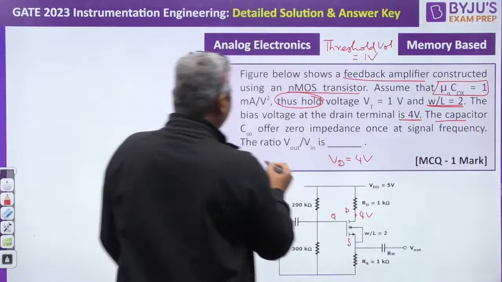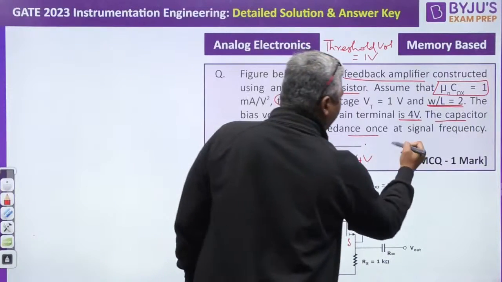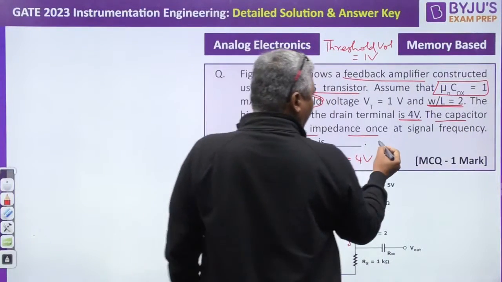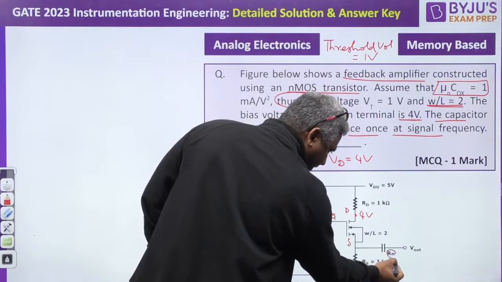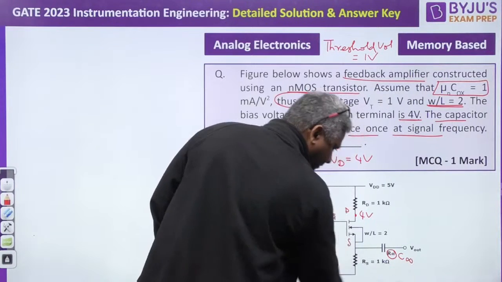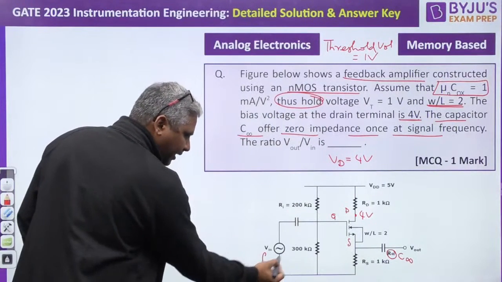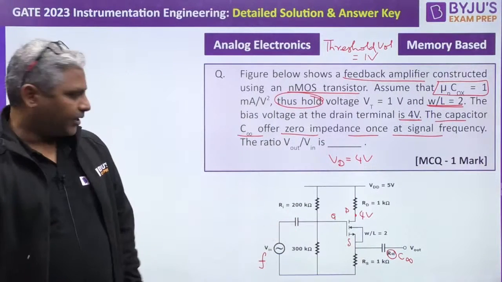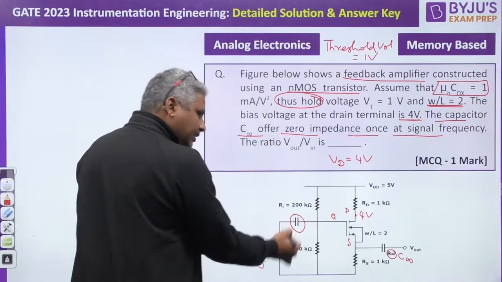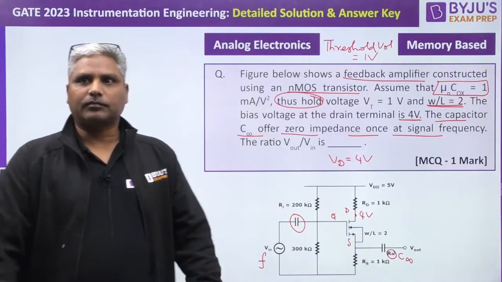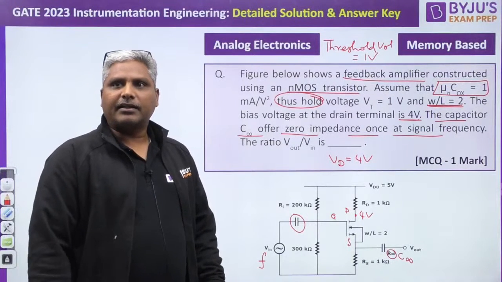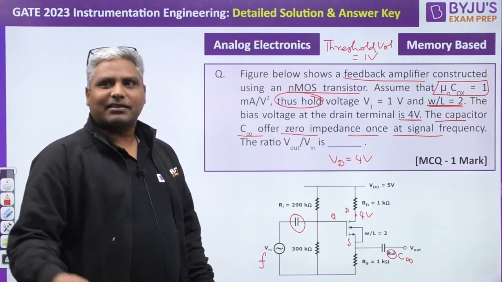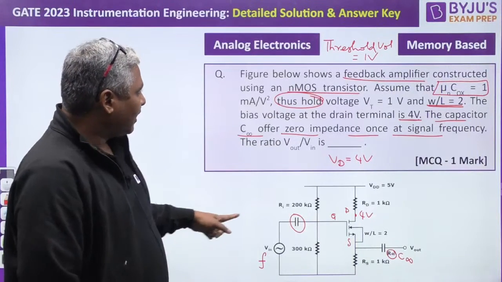The capacitor C infinite offers 0 impedance at signal frequency. That means this capacitance, also C infinite, for the signal frequency acts as a short circuit. That's what is given. We can consider this capacitor also short, right? Sir, I did a silly mistake, Rityanksha. Okay, that sometimes happens, don't worry. Right, this is the data given.